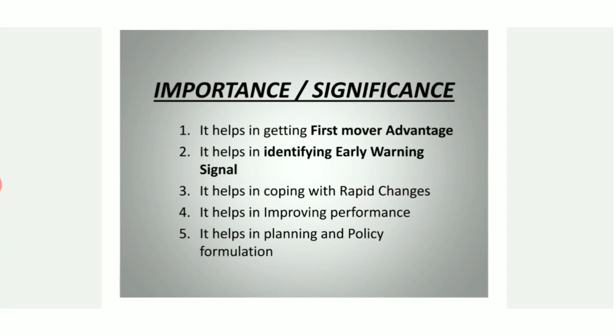Rapid means fast. With the help of business environment, the changes can be adopted very soon, because by this the businessman comes to know what are the changes taking place. Then accordingly the changes will be made in the system by the management.